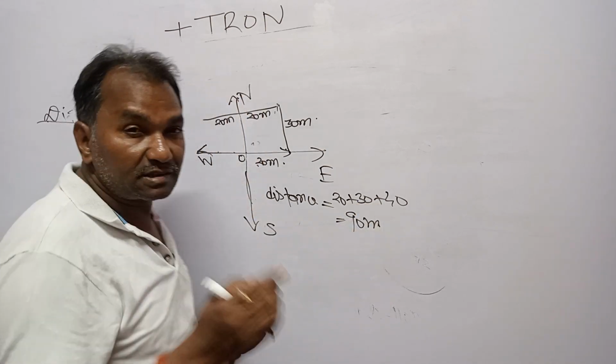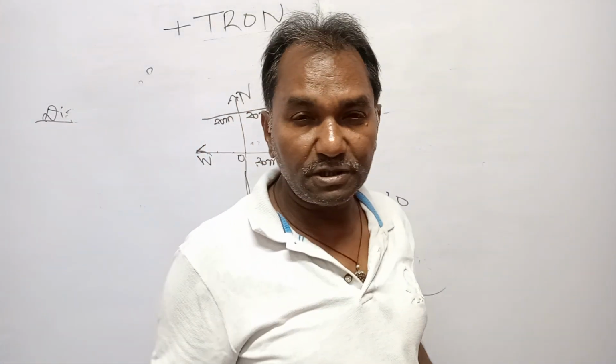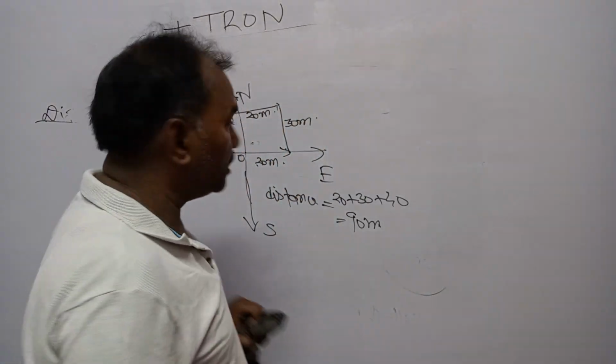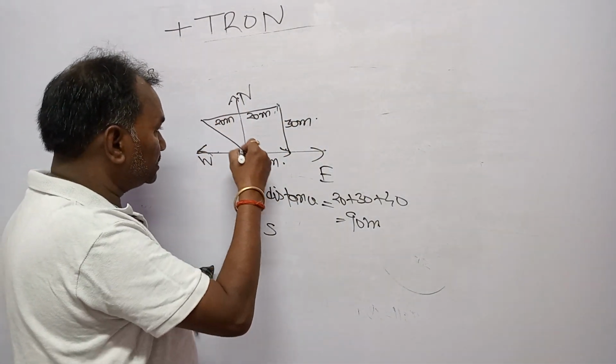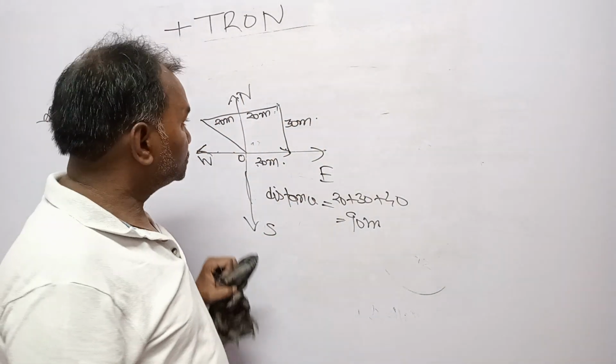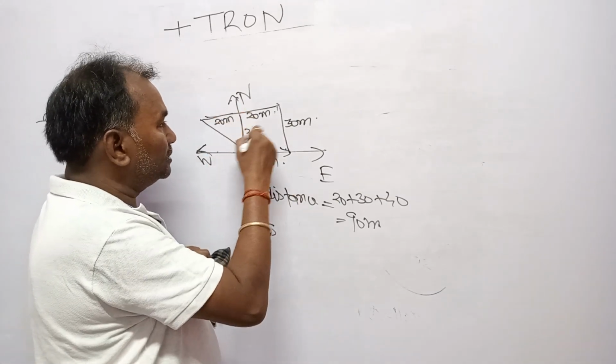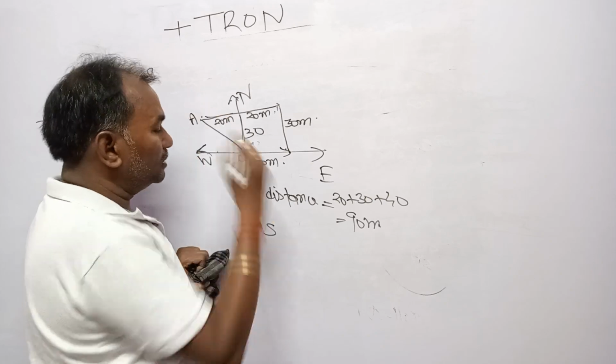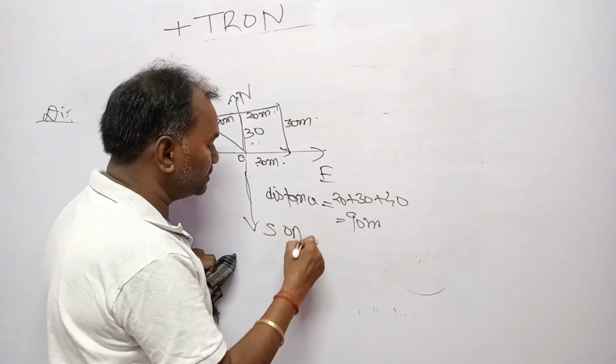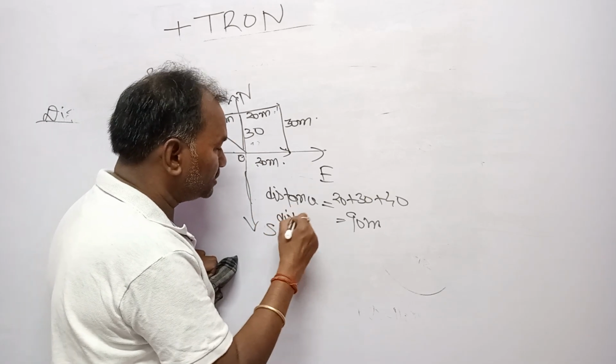But the displacement, that is the direct distance between the initial and final point. How will you find out? Just this much you have to find out. So look here, it is very simple. It is 20, it is 30. So let it be A. So OA is the displacement.